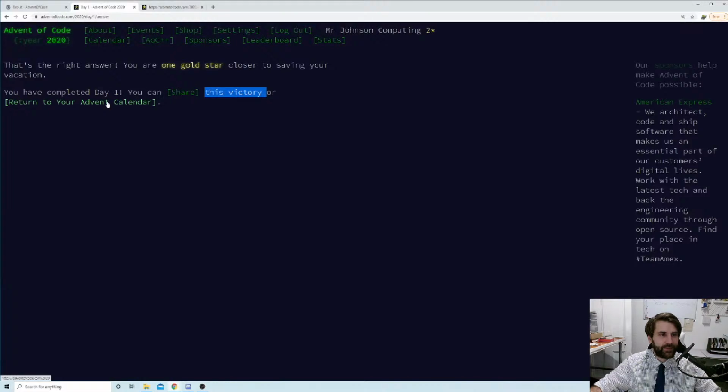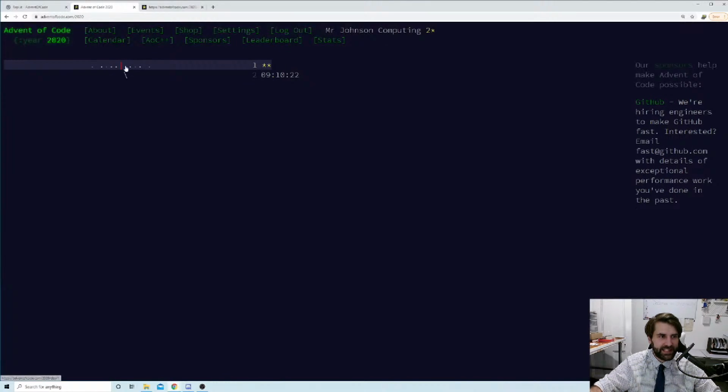So let's return to our advent calendar. And we can see here that this line is now in a little bit of color compared to what it was. And we've got these lovely 2 stars here next to day 1. And day 2 is only 9 hours and 10 minutes away from being released. So I'm going to end it there.